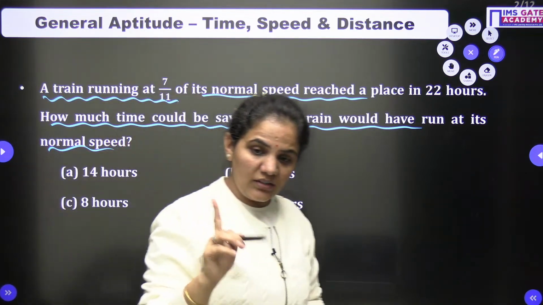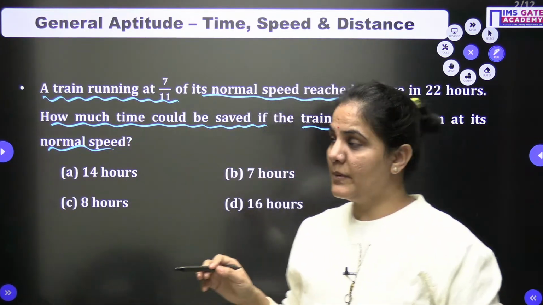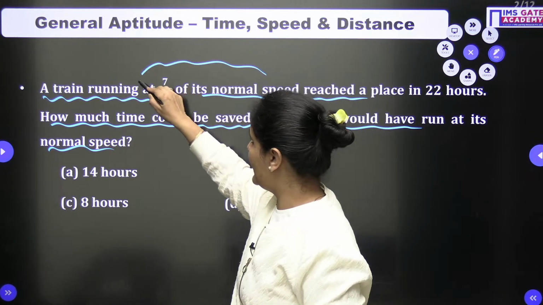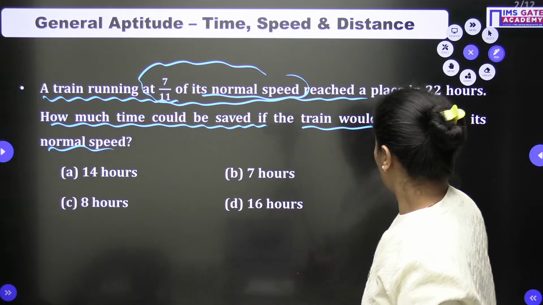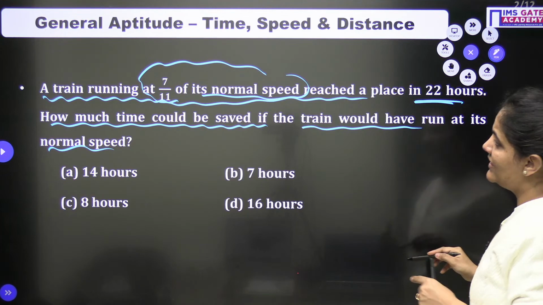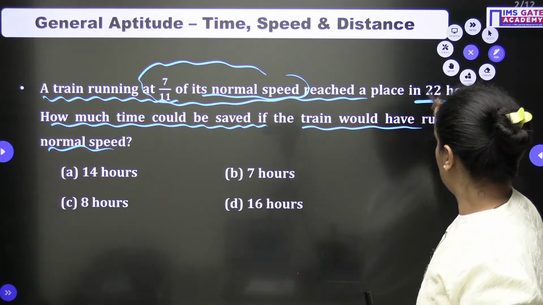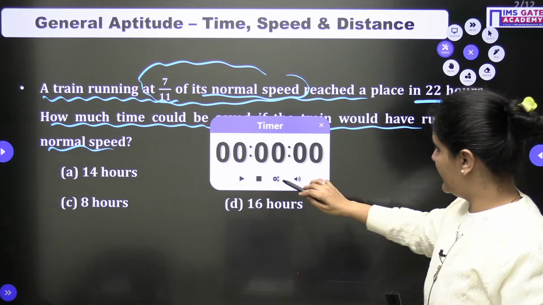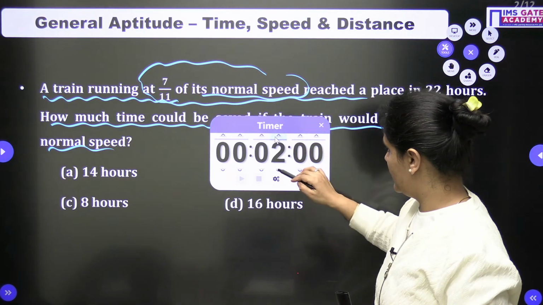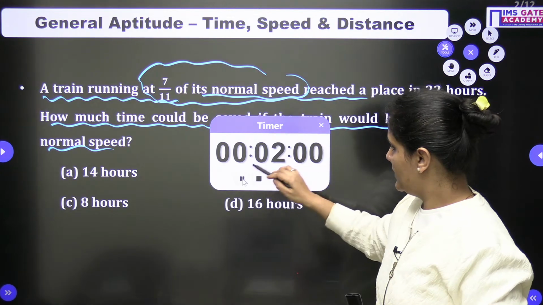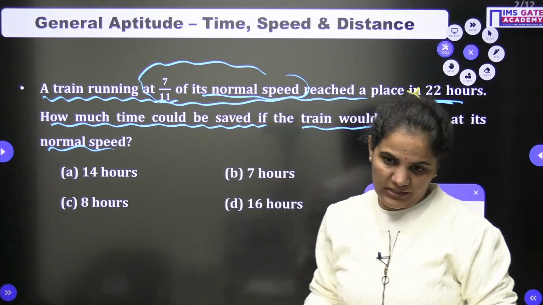So the train is not running at a normal speed, it is running at 7/11 of its normal speed, and then it reached a place in 22 hours. All right, so let's try, dear students, you guys will try, then I am here for you to solve this question. So everyone, just go for it.